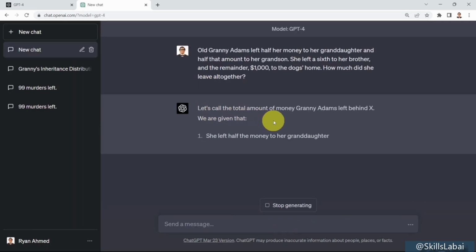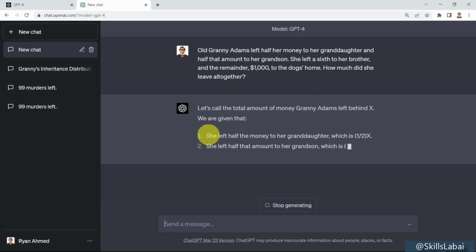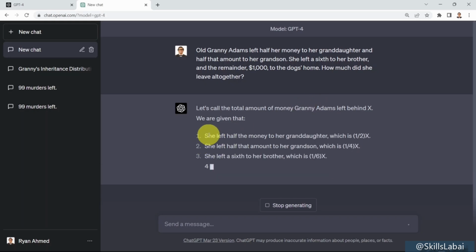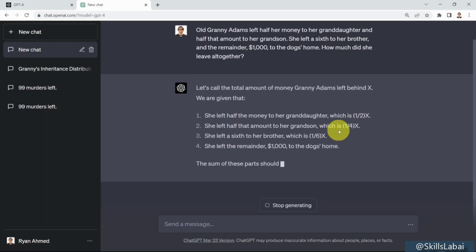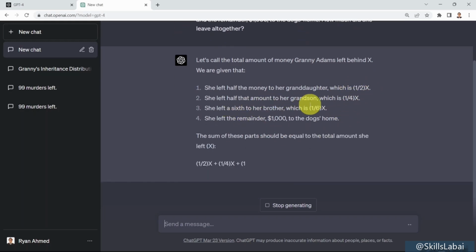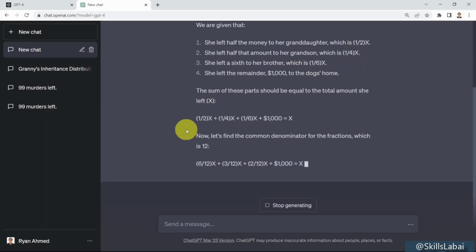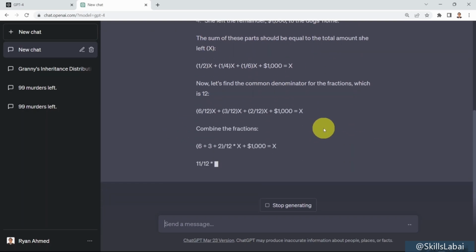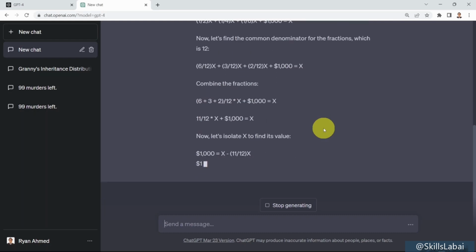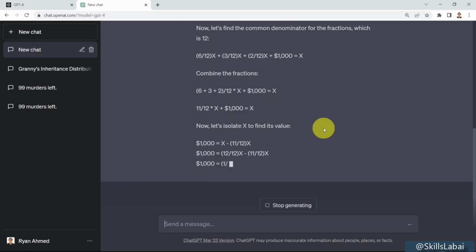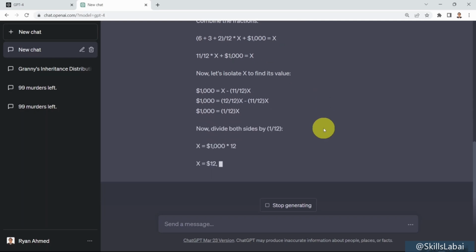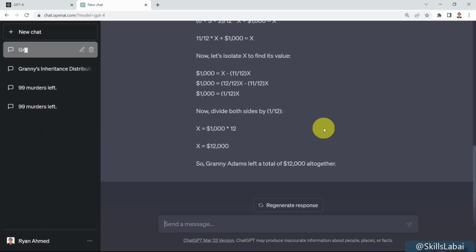it's going to tell you, well, let's call the total amount of money Granny Adams left X. See how powerful that is, how structured that is. She left half the money to her granddaughter, so that's half X. She left half that amount to her grandson, so that means 1/4 X. And then she left 1,000 and 1/6 of that. Look how powerful GPT-4 is, writing equations and solving for X. It's very detailed, much, much better compared to ChatGPT. By dividing both sides, you get X equals 12,000, and that's the exact correct answer. Pretty incredible. Okay, let me show you another example.